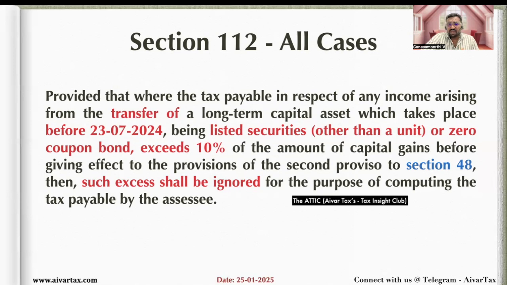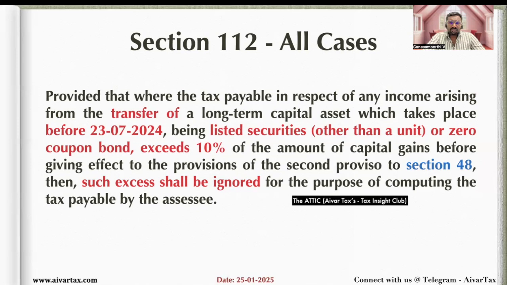This provision says where the tax is payable in respect of the transfer of a long-term capital asset, even before 23rd July 2024, if the capital asset was a listed security other than a unit or a zero coupon bond, then if the tax calculated exceeds 10% of the capital gain calculated as sales consideration minus purchase cost, the excess over 10% shall be ignored, as we have seen in the individual case.